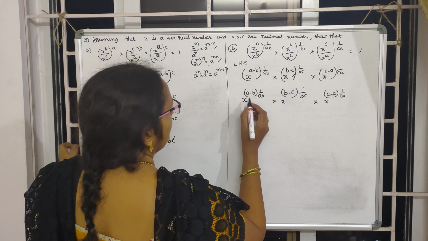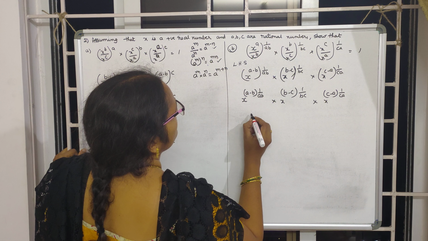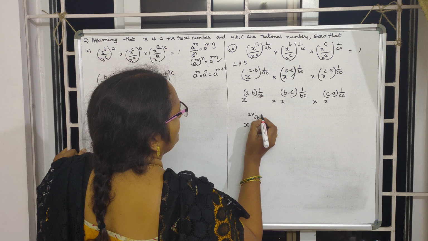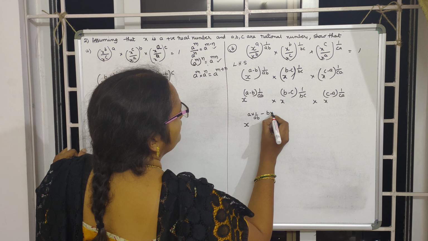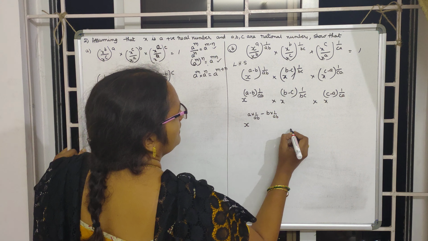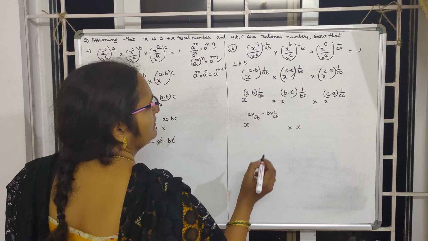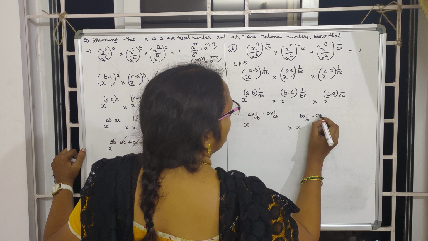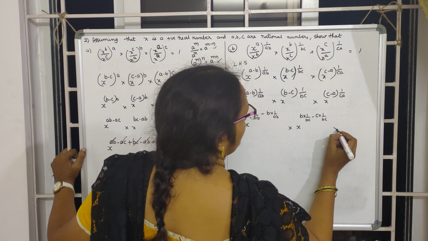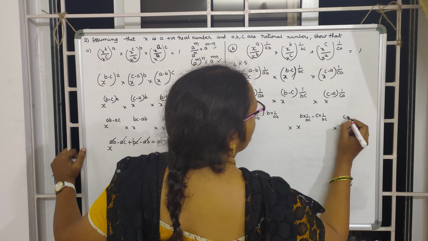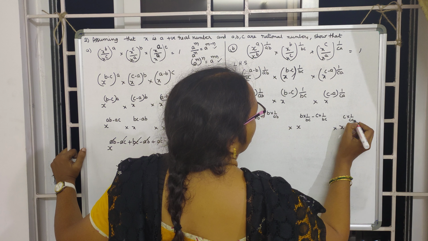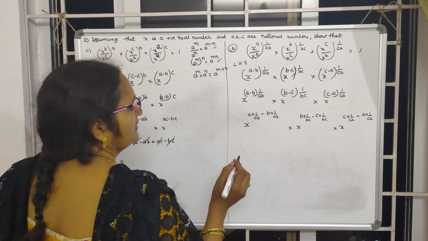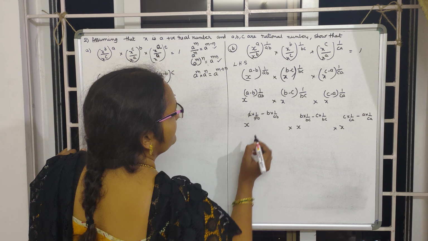Now this can be written as x^(a into 1 by ab minus b into 1 by ab) into x^(b into 1 by bc minus c into 1 by bc) into x^(c into 1 by ca minus a into 1 by ca). Now here a and a gets cancelled.